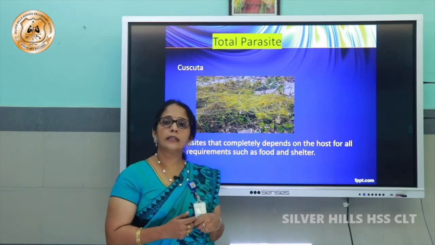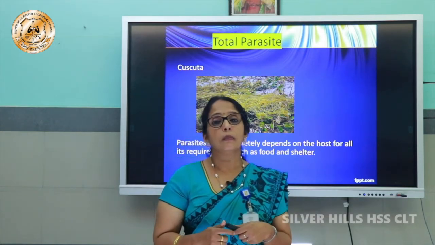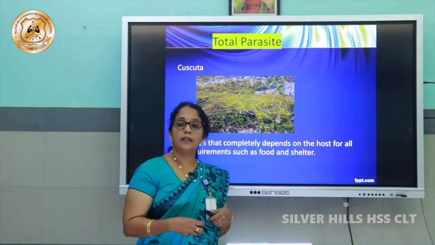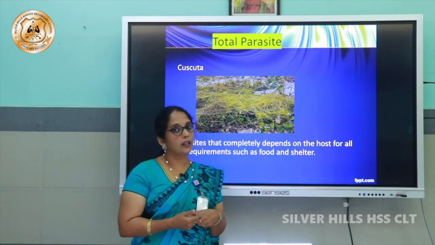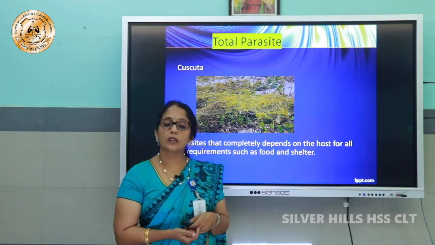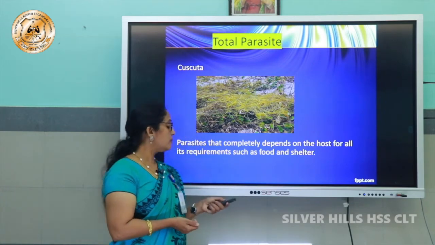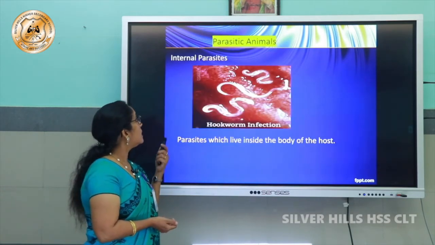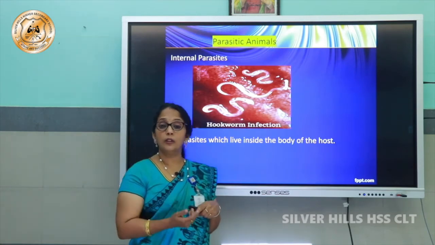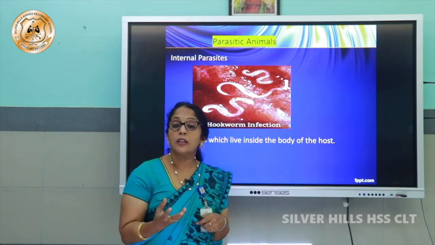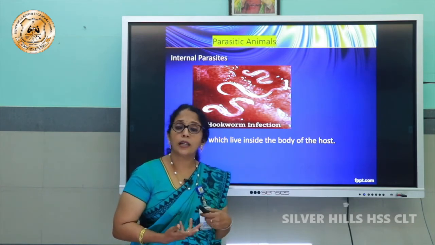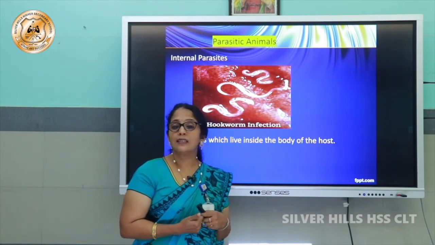Now there are parasitic animals also. Some animals are living on other organisms and sucking the blood or sucking the nutrients. Some are living inside the body and some are living outside the body. The organisms which live inside the body are called internal parasites. For example, worms. You can see worms in the body of animals, cows, dogs, as well as worms in our body also. They are internal parasites.